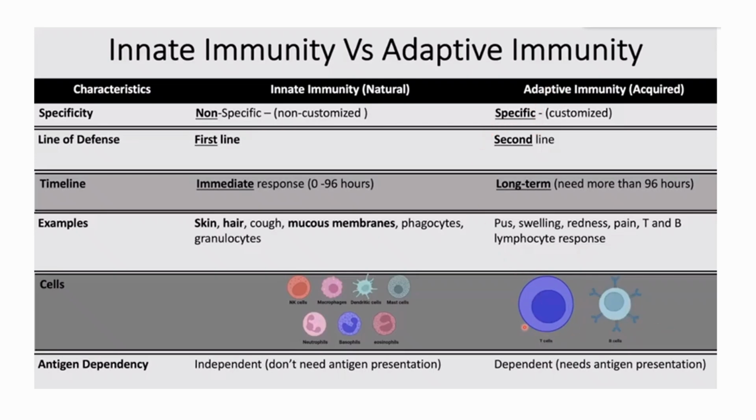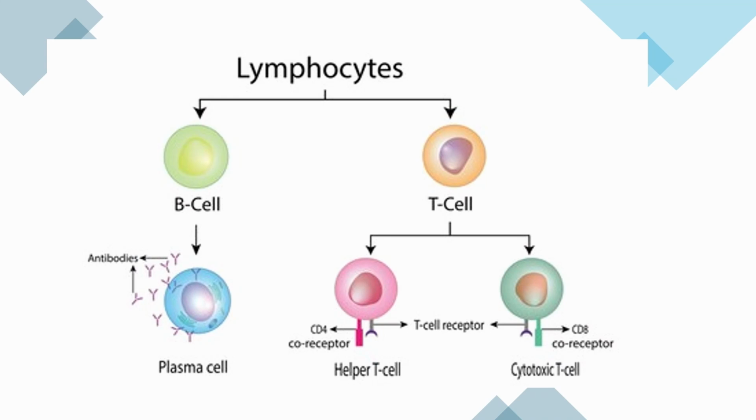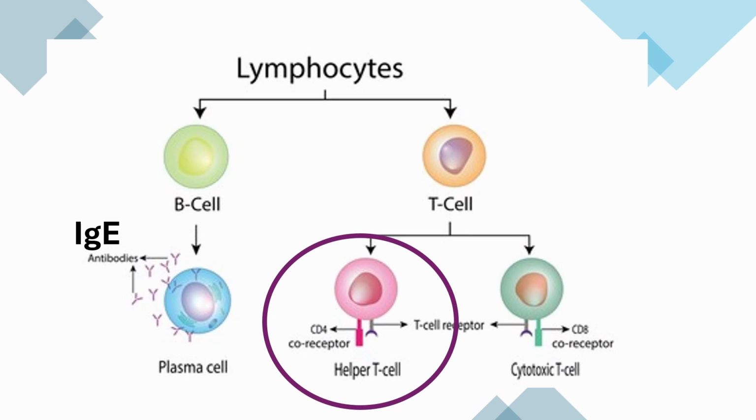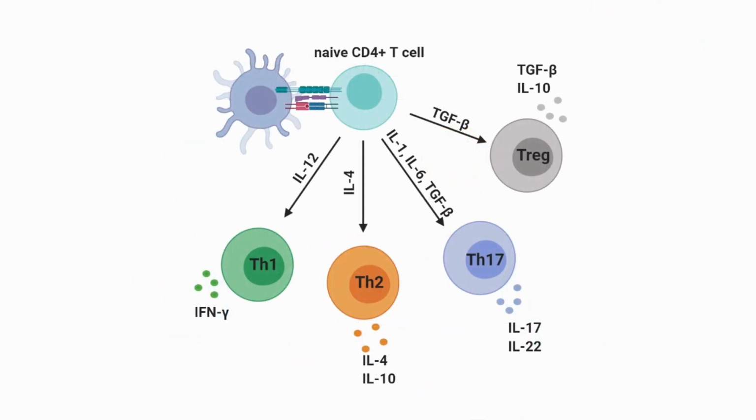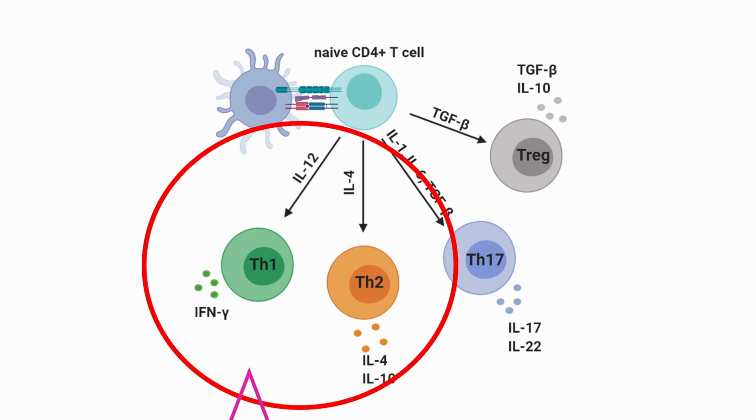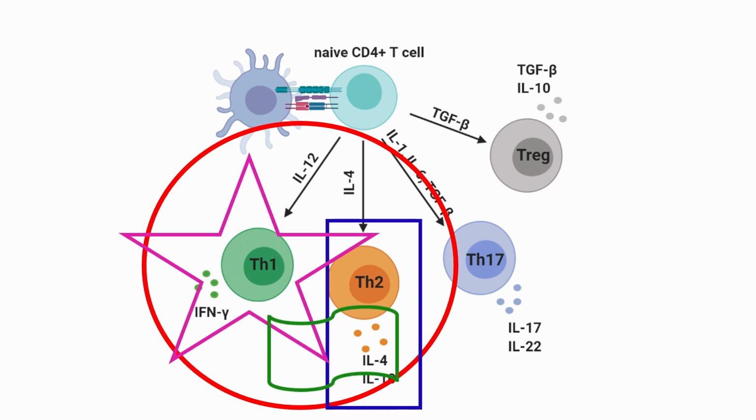A key player in allergic respiratory disorders is immunoglobulin E. This antibody type binds to allergens and triggers mast cells to release histamine and other mediators. Naive T cells are also central to immune regulation, differentiating into various subsets like T helper 1 and T helper 2 cells, which influence the inflammatory pathways involved in asthma and allergic rhinitis.